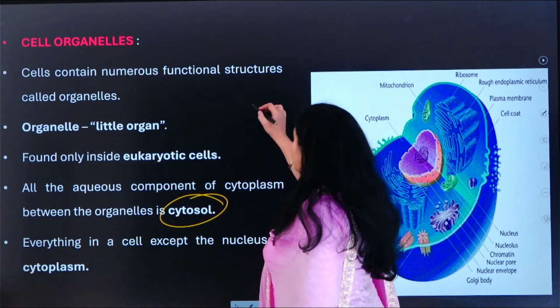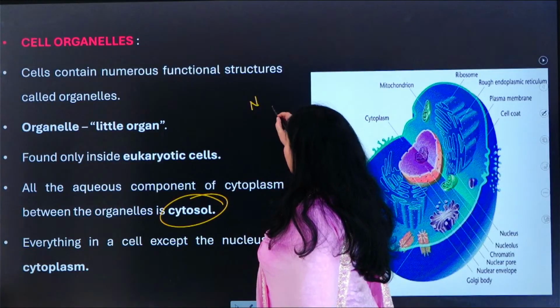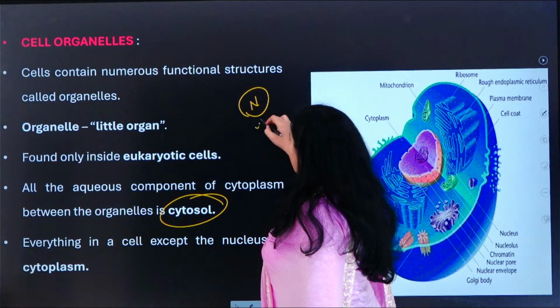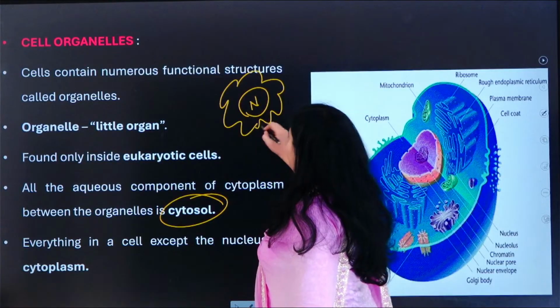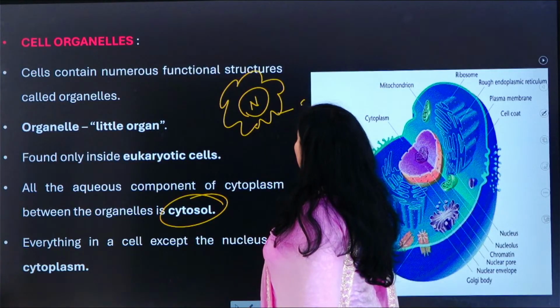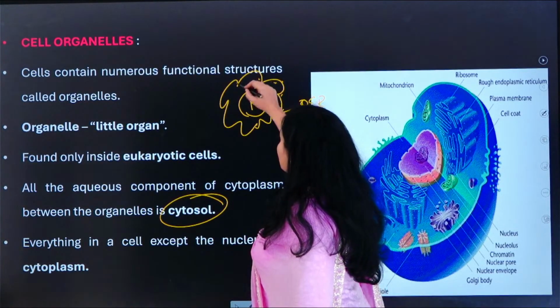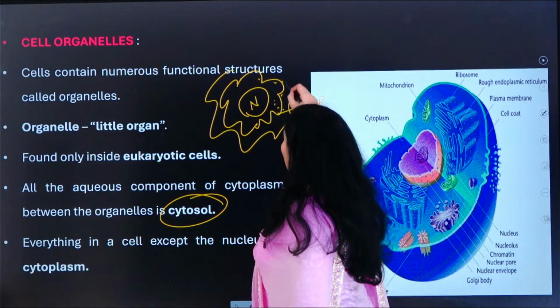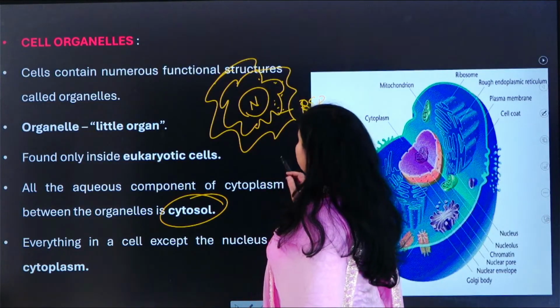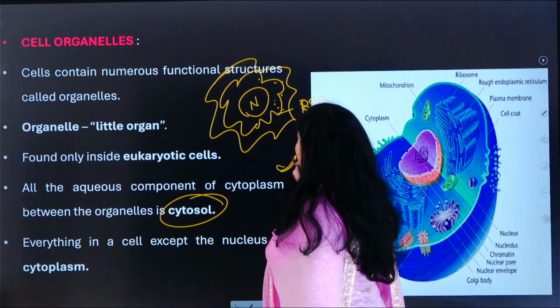So imagine here we have the nucleus, and the nucleus is surrounded by endoplasmic reticulum. This is the rough endoplasmic reticulum which has ribosomes present on it, and then we have smooth endoplasmic reticulum. And here we have the Golgi apparatus.